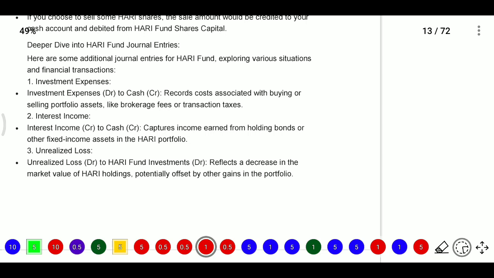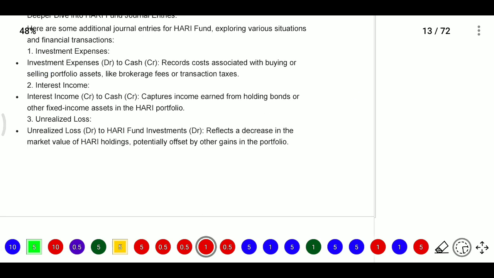And if you are getting any income, such as interest income, then interest income credit, cash account debited. Here you need to capture the income earned from holding bonds or other fixed income assets, etc.